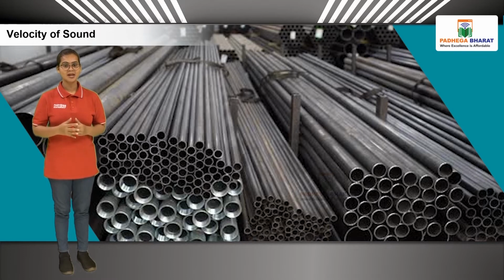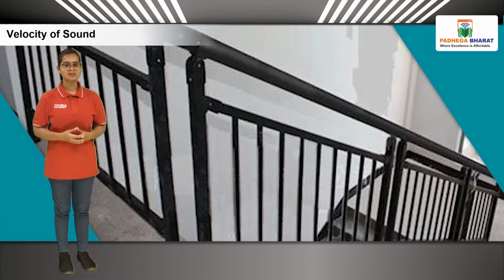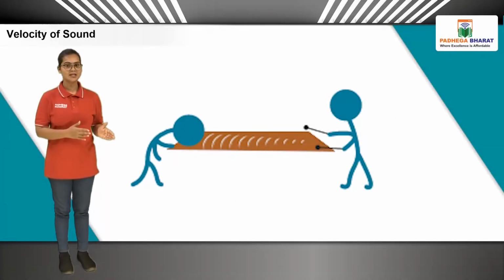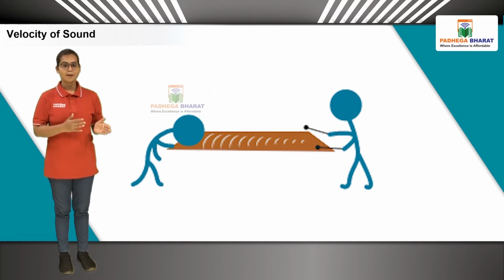Students, let's perform an activity. Take your friend to a place where there are iron pipes, for example, a school veranda, a staircase or a fence. Stand near one end of the pipe. Ask the friend to stand 20 to 25 feet away from you near the pipe. Ask the friend to gently tap the pipe with a stone. Press your ear to the pipe and listen to the sound coming through the pipe.